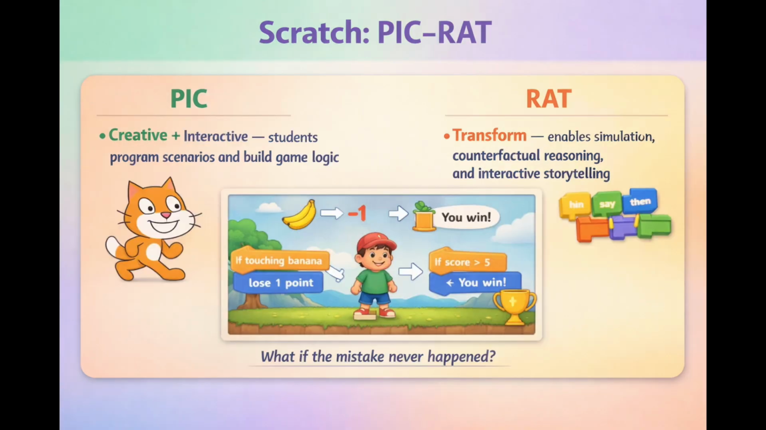Third, Scratch. They program a short game. They decide what happens if the scientists never made a mistake. They are designing an interactive story. That's creative and transformative, because without Scratch, they couldn't make a playable what-if game. Now they can.